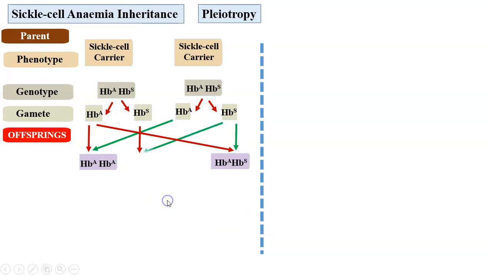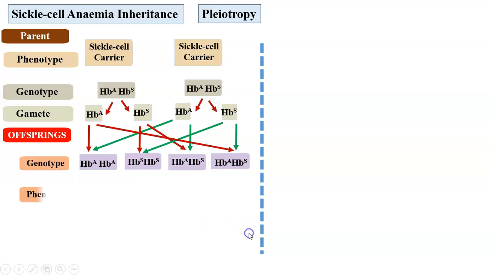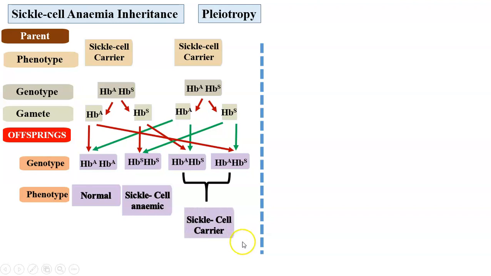This male gamete unites with this female gamete, then this will be the genotype. And this male gamete unites with this female gamete, we get this genotype. So HbA HbS, HbA HbS, that is heterozygous. Heterozygous individuals are going to be carriers. This is going to be normal and this will die due to sickle cell anemia. So normal, sickle cell anemic, and these two will be sickle cell carriers.